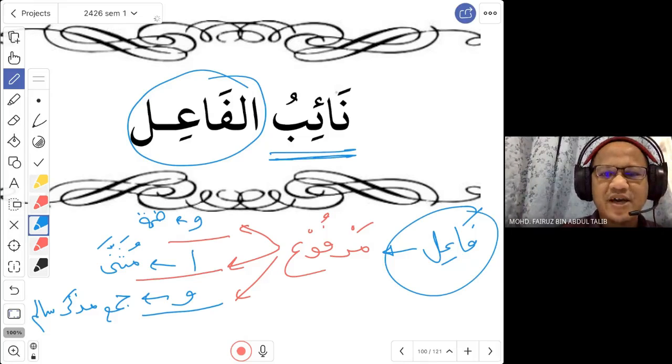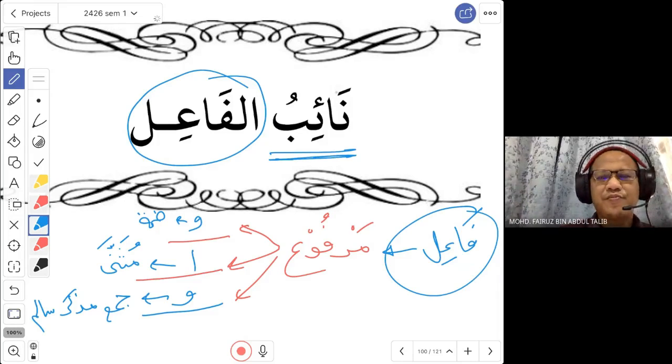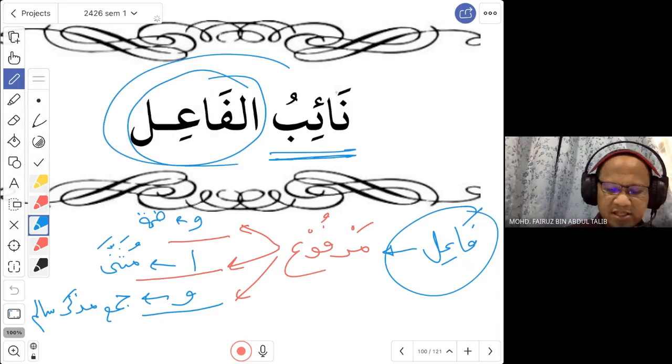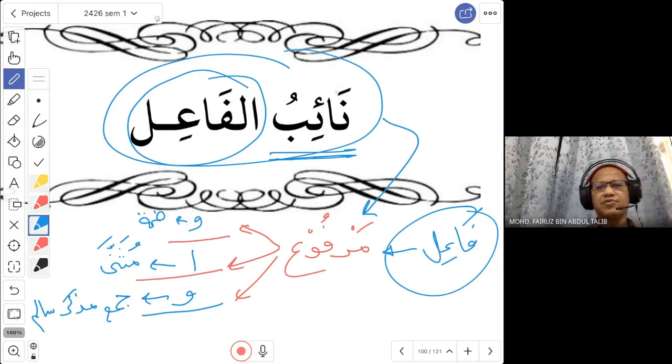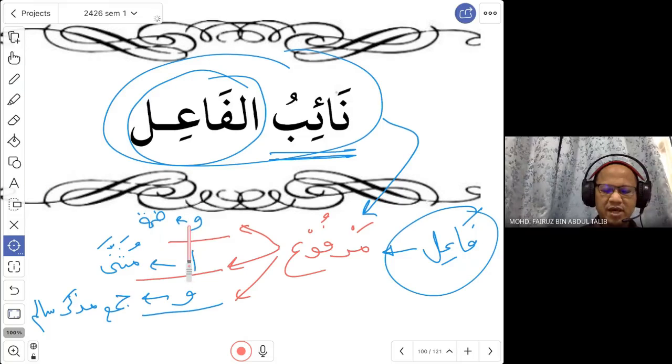So the replacer of fa'il will get the same hukum. Therefore, the hukum of na'ibul fa'il is similar to the hukum of fa'il, that is marfu, right? Since it is marfu, you end it with the dhamma. If it is musanna, you have the alif version. If it is jamak muzakkar, you have the waw version. So in terms of hukum, it is similar to the hukum of fa'il. But in terms of the meaning, it is the meaning of the maf'ul bihi.